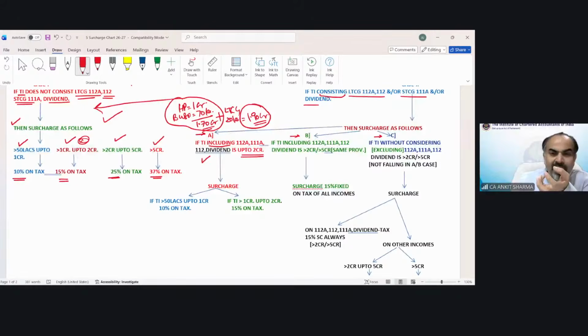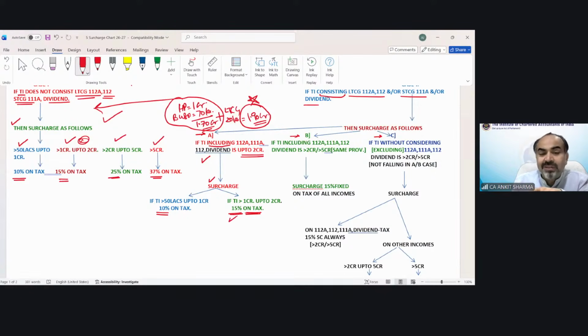Even after including this 112A, 111A, 112 or dividend, if your income is still up to 2 crore, then surcharge would be applicable like this. If the total is exceeding 50 lakh up to 1 crore, it is 10%. And if it is exceeding 1 crore up to 2 crore, then 15% on tax. So whatever tax would be there, the tax on 20 lakh and the tax on 1.70 crore, the total tax, the surcharge rate would be 15%.